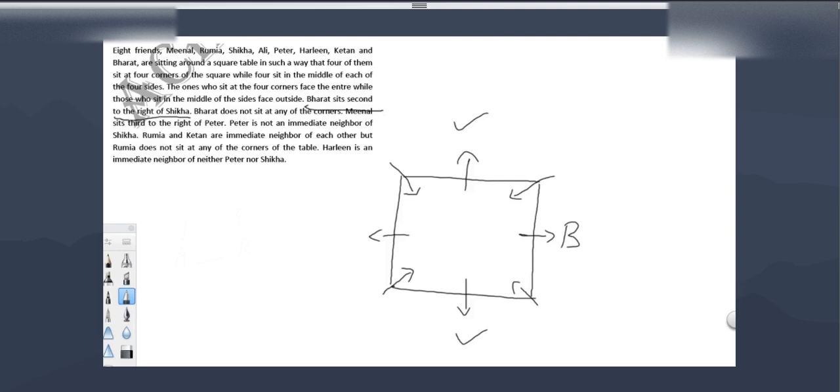Same direction as Bharat means if Bharat is second to the right of Shika, then Shika should be second to the left of Bharat. Shika is second to the left of Bharat. Now Minal sits third to the right of Peter. Peter is not an immediate neighbor of Shika, which means we cannot take Peter in these two positions.